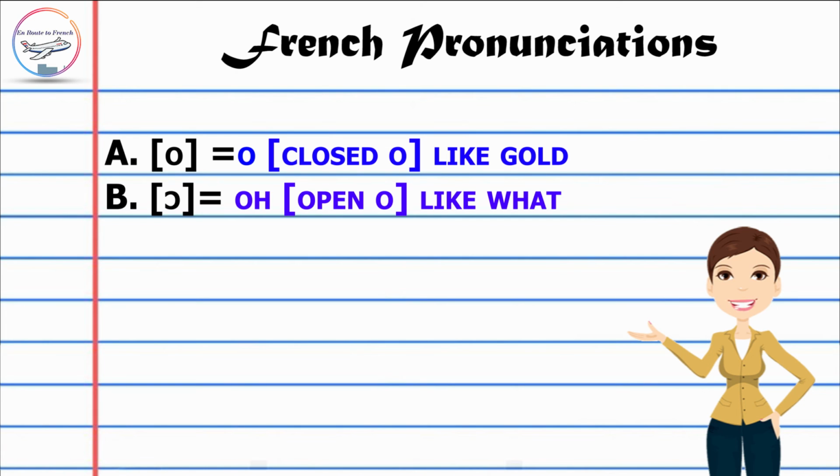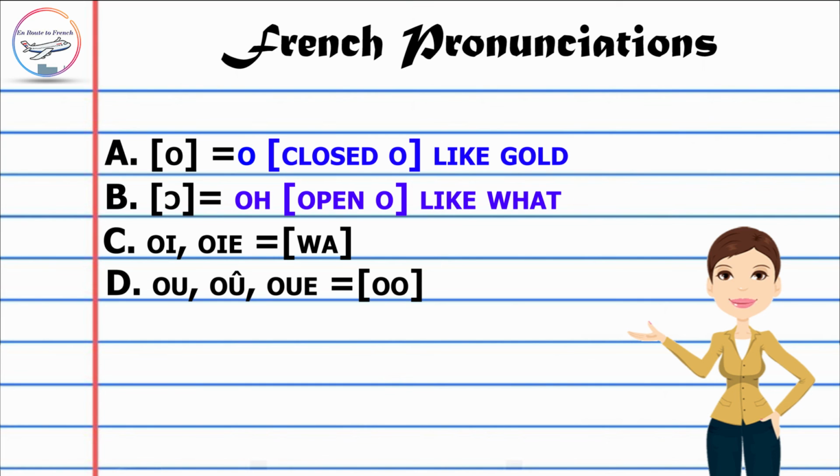And then we moved on to the sounds with O as a combination with other vowels. For example, OI or OIE was ua. Then we saw OU, OÙ with a circumflex, or OUE for that matter, it gives a oo sound.